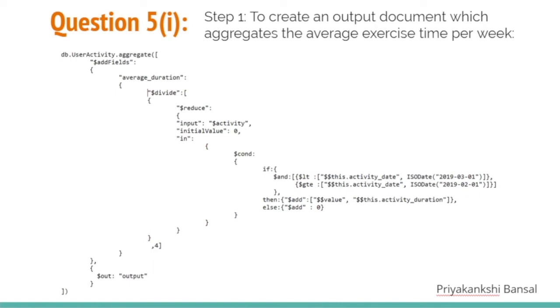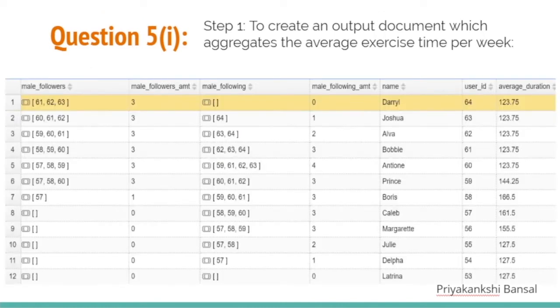which consisted of the addition of all of the activities of the user within the given time frame of February, and then dividing it by 4, which is the number of weeks inside February. This created a table looking like this, where average duration was appended as a new column next to user ID, which indicated the average duration of the